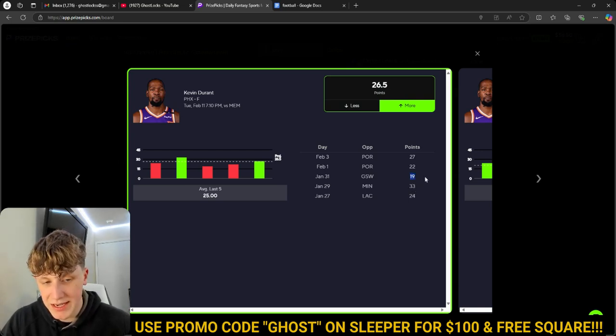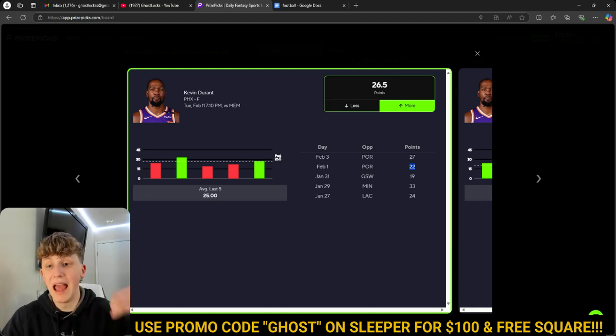You guys can see right here, he had 19 points in this game against the Warriors. Other than that, if you look at about his last 25 or 26 games he has played, that is his only game where he's gone under 20 points. So every other game, he's gone over 20 points, and he only had one other game under 22 points. So right here at 19 and 22, those are basically his 2 lowest scoring games in his last 25 games. Other than that, he's really getting 23, 24, 25 or more every single game.